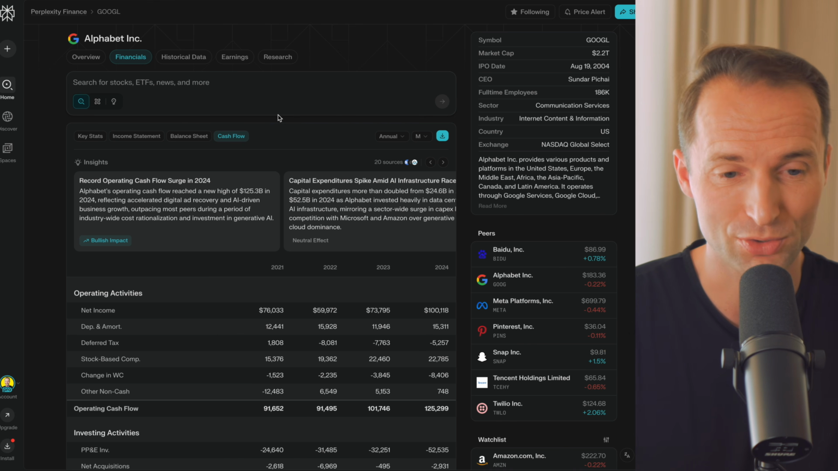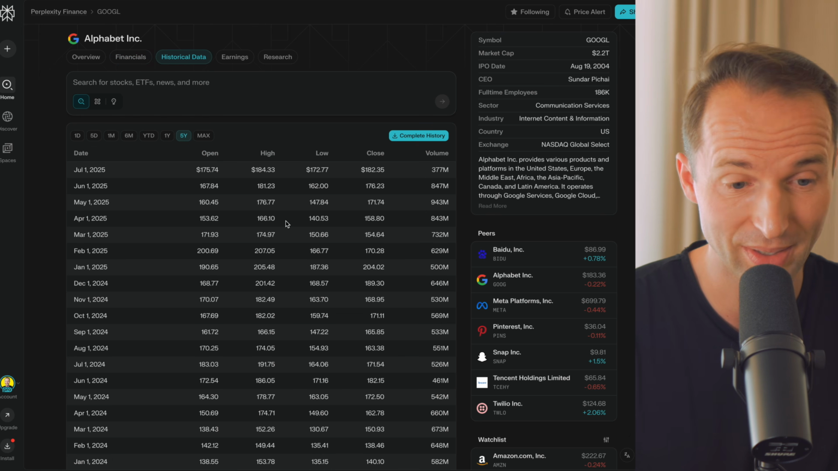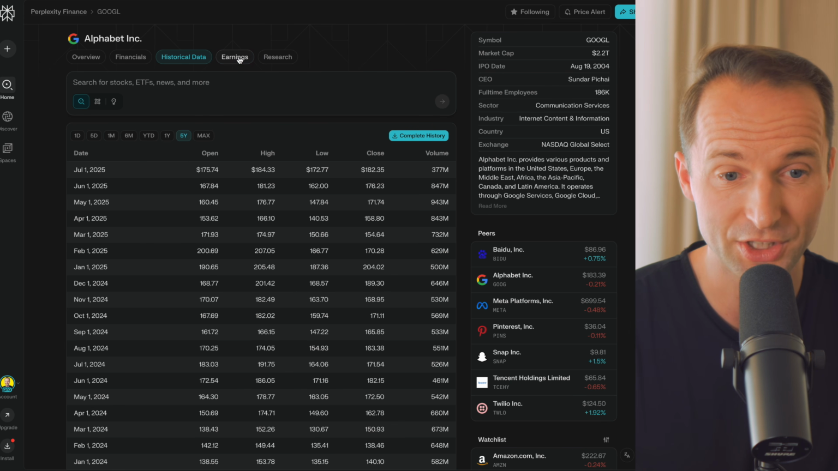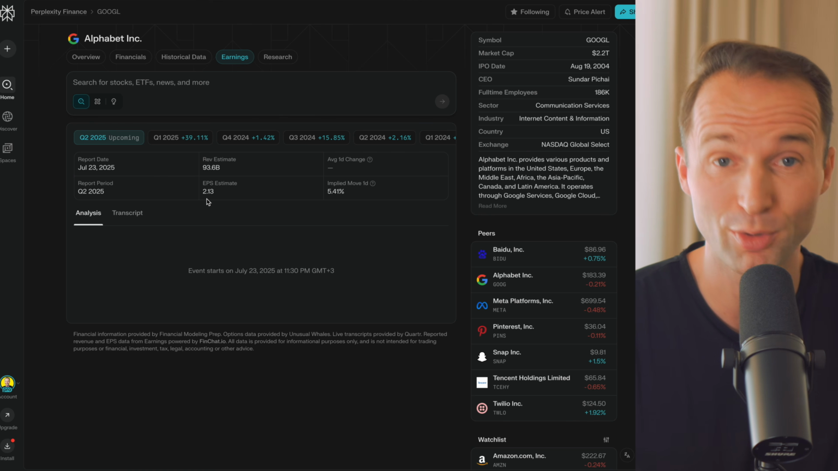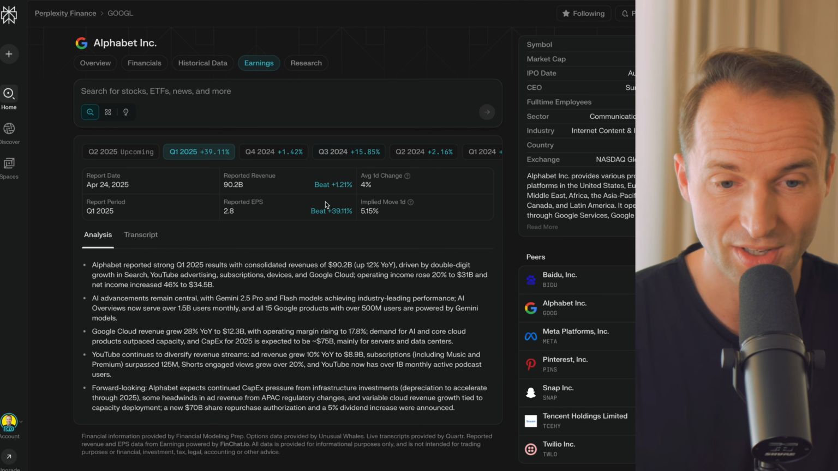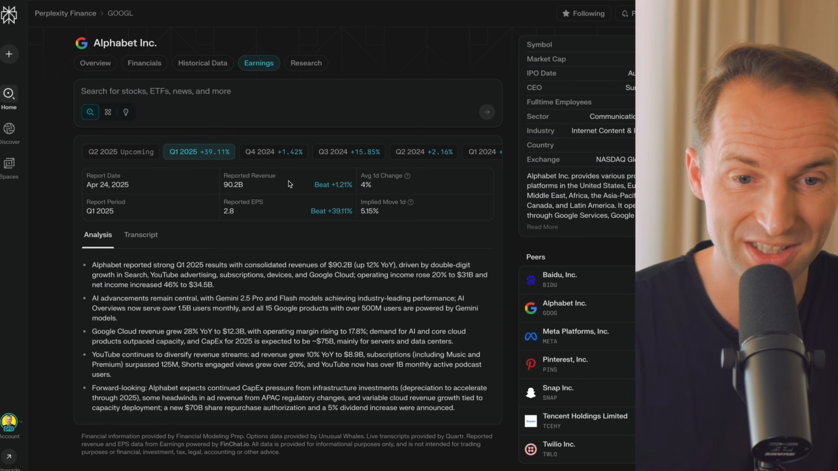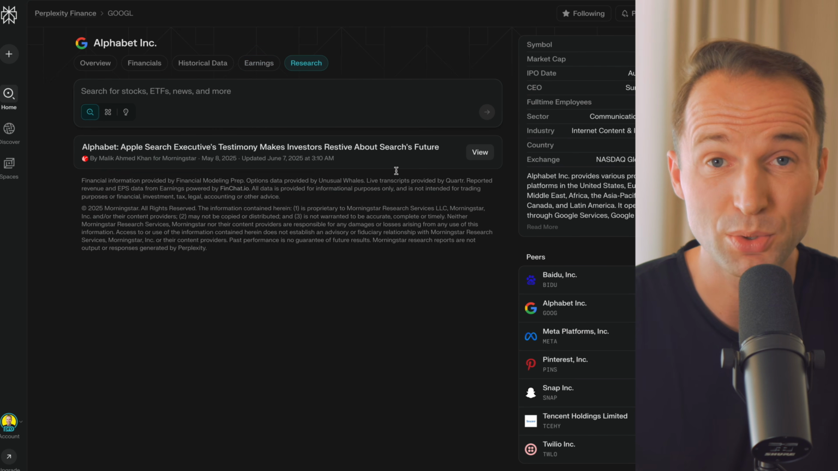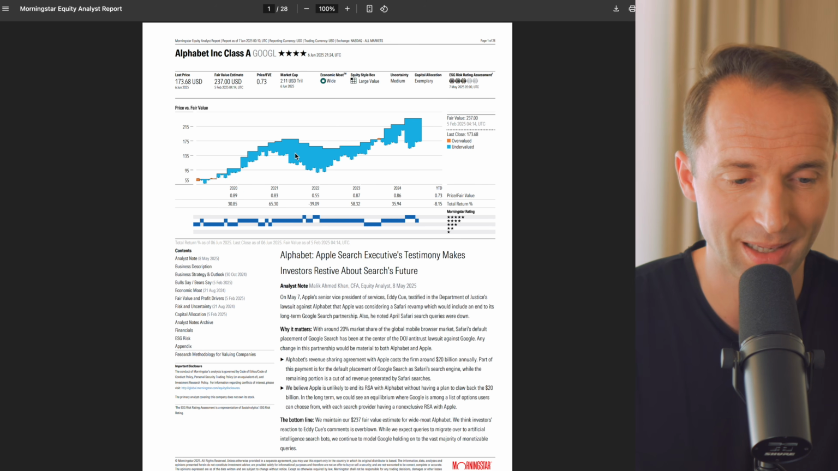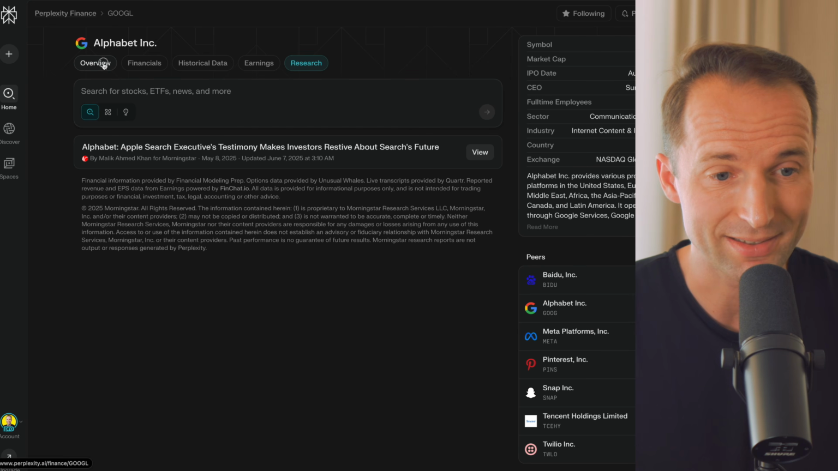Not all stock research platforms do allow you that. Historical data is also interesting in case you want it for your own database. You can download it as well for all different kinds of date ranges. Earning calls as well, specifically for the company you're looking for. So you can see the upcoming one, and you can see previous earning calls, whether they overperformed or underperformed expectations. And lastly, there's a research tab. That's usually a report by Morningstar. So you can open it up over here and get a specific report from Morningstar about the company you're looking for, if that's available. But let's go back to overview.